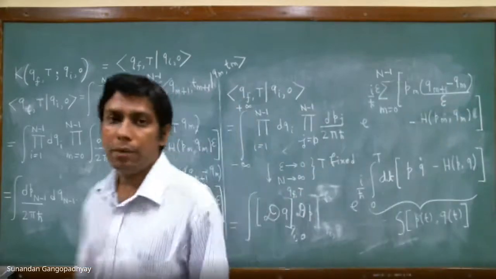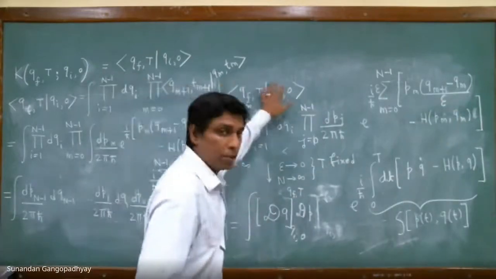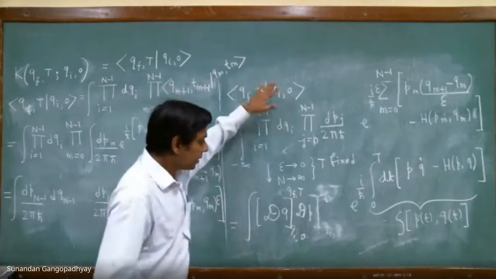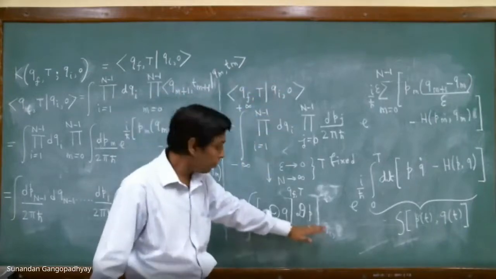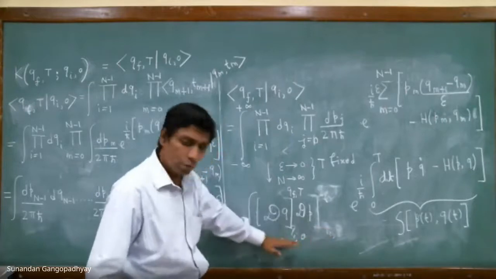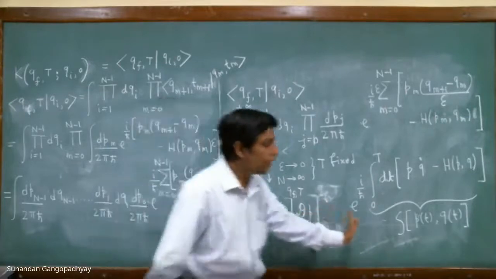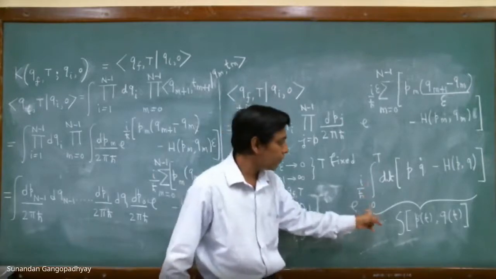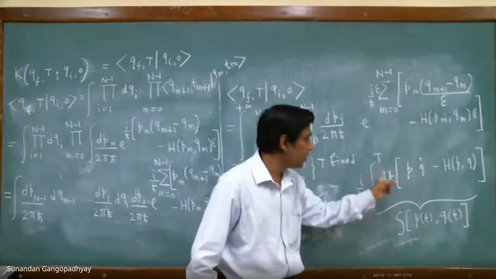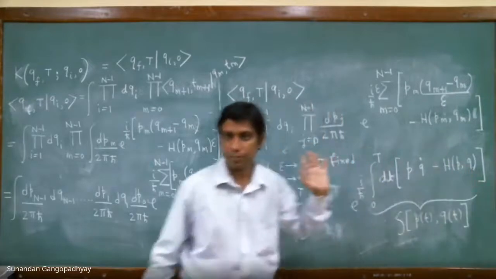So this is the physical meaning of this expression of the propagator. It is an integral over all possible paths q(t) and p(t) in the phase space, weighted by this exponential factor e to the power of i by h bar times the integral from 0 to t of dt times this.